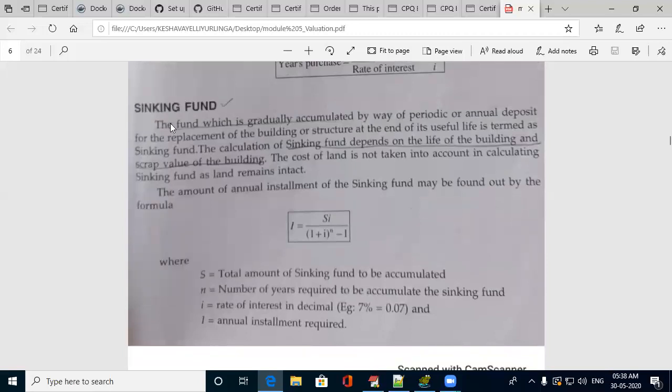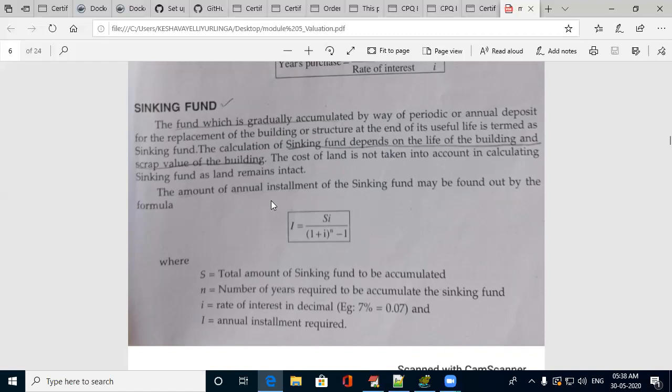Sinking fund is the fund which is gradually accumulated by way of periodic or annual deposit for the replacement of the building or a structure at the end of its useful life. Sinking fund depends on the life of the building and scrap value of the building.